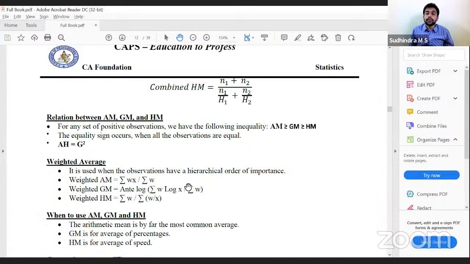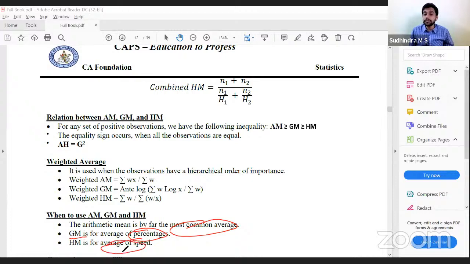When will you use arithmetic mean, geometric mean, and harmonic mean? Very important. Arithmetic mean is the most commonly used average. Geometric mean is used for calculating rates, ratios, percentages, etc. Harmonic mean, average of speed.